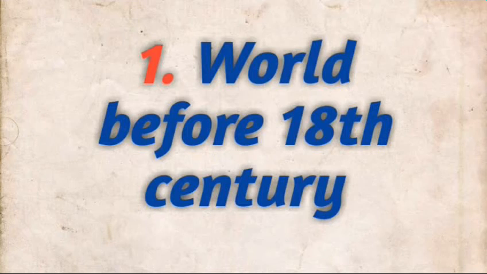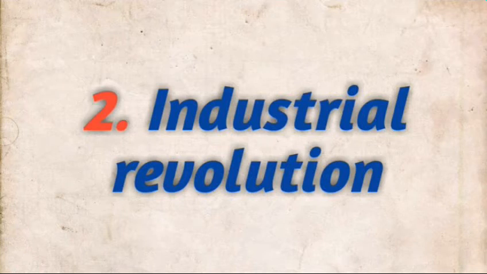After learning the position of the world before the 18th century, we will move to the events from the 18th century, that is the industrial revolution. We have to see the meaning of the industrial revolution, and that it first occurred in England. We have to know the reasons why it first occurred in England only. After this we have to read how it spread to other countries and what its consequences were. At the same time we have to also see other revolutionary movements like the American Revolution, French Revolution, etc.